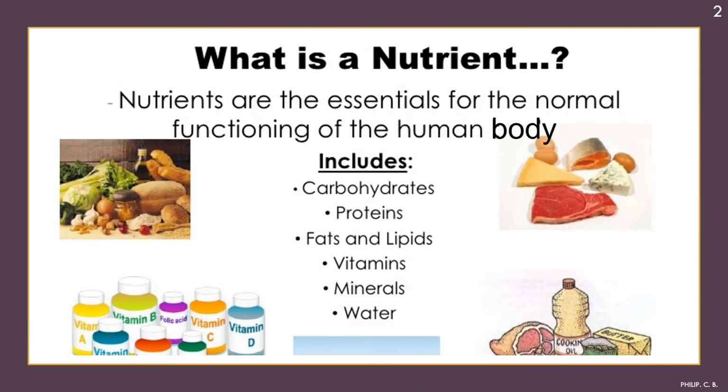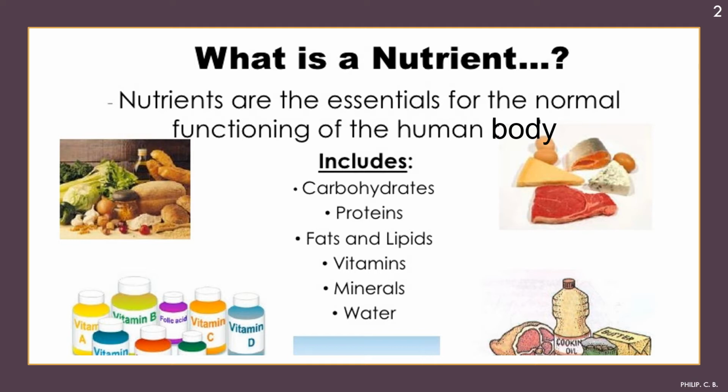Now, moving on to the next slide, just as I told, initially I kept some of the interesting aspects about nutrition. So here, nutrients are essential for the normal functioning of the human body. That is what we define as a nutrient, right? So what is necessary for the human body? Carbohydrates, proteins, fats and lipids, vitamins, minerals, water.